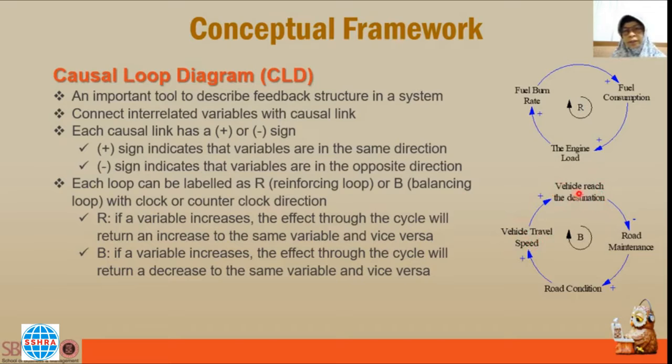If it reaches the destination faster, it means there is no road maintenance along the way. If there is no road maintenance, then in turn the road condition will be damaged, and this loop will continue giving feedback as the arrow direction here.